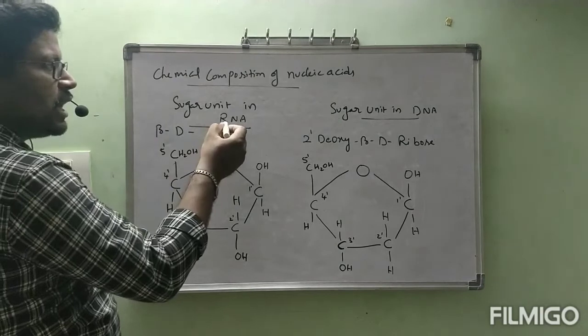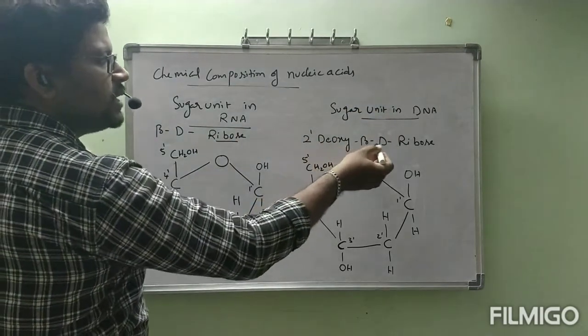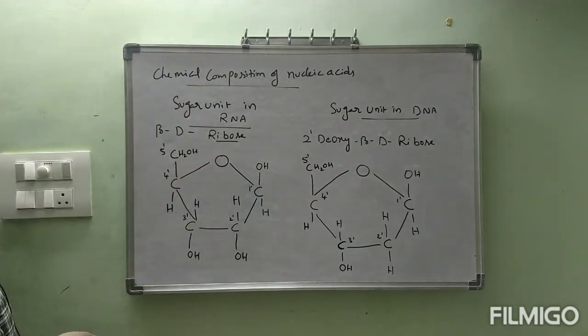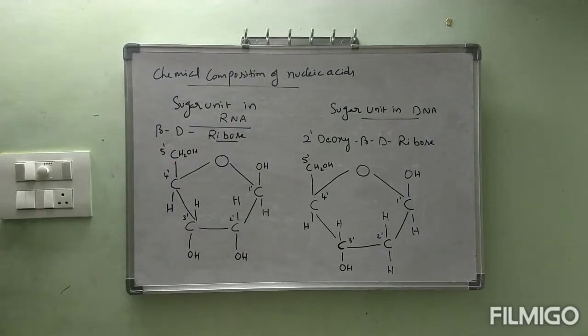This is the sugar unit in RNA, this is the sugar unit in DNA. 2-deoxy-beta-D-ribose, okay, beta-D-ribose. This is about the sugar unit in RNA and DNA. Draw the structures carefully, ma. On the second, 2' carbon, we have no oxygen, that is deoxy. Okay, this is about the sugar unit in RNA.